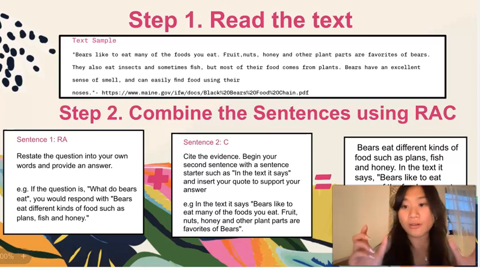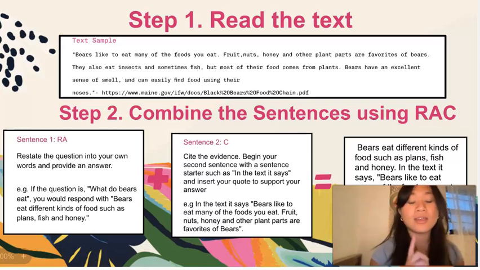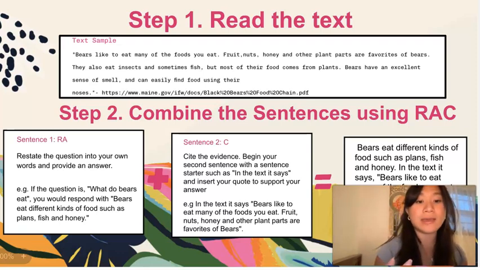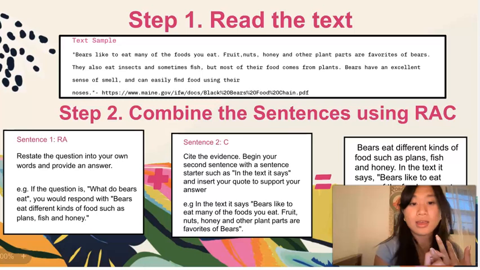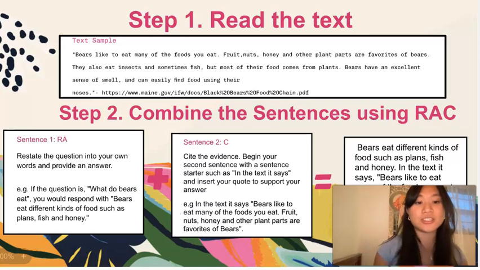And so we're going to start off by restating, and we're going to use this acronym RAC. It starts with restating the question. So you would restate it by saying, what do bears eat? You would say, bears eat, and then you would answer the question, which is your answer, and we would look at the text and write in our own words. So bears eat different kinds of food, such as plants, fish, and honey.